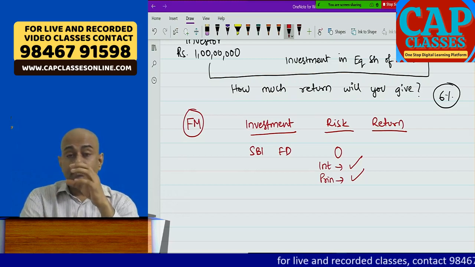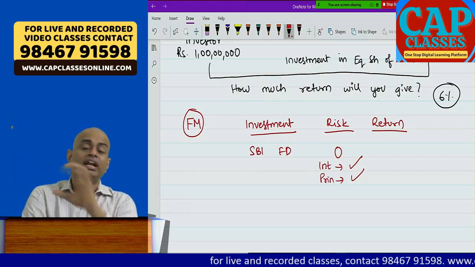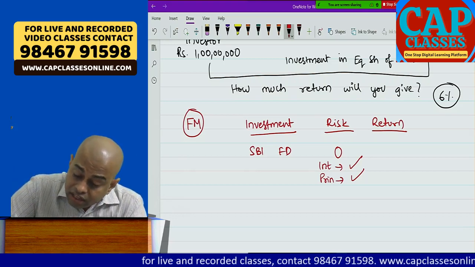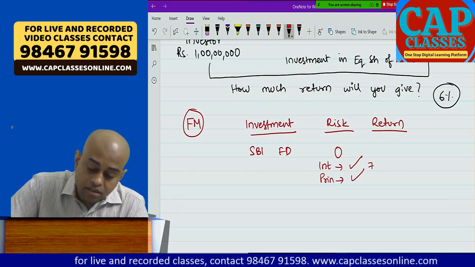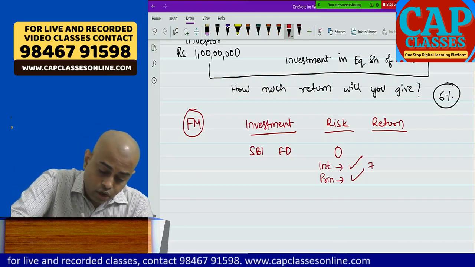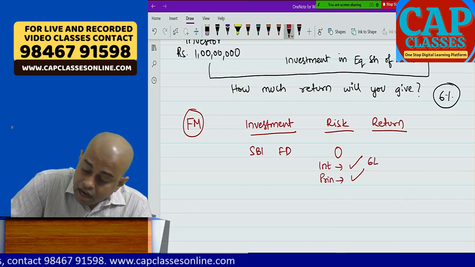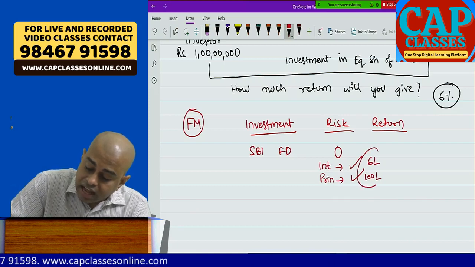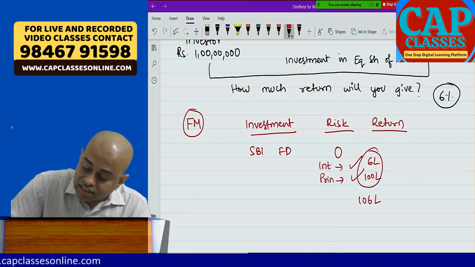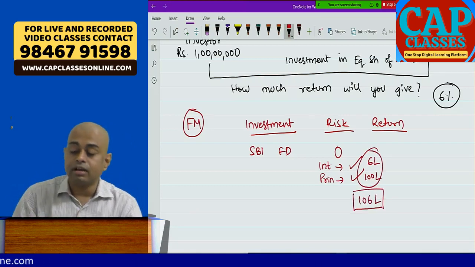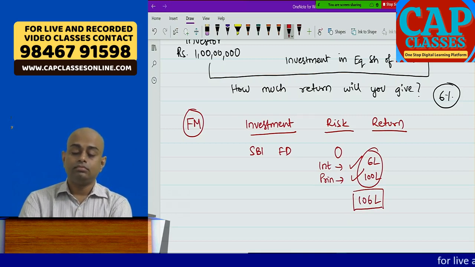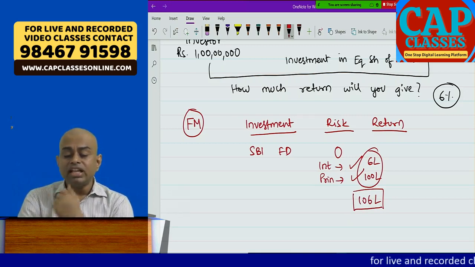Neither my principal amount nor my interest amount comes down. I know that this is 6 lakhs, this is 100 lakhs, and it is 106 lakhs at the end of 1 year. So my risk is zero.